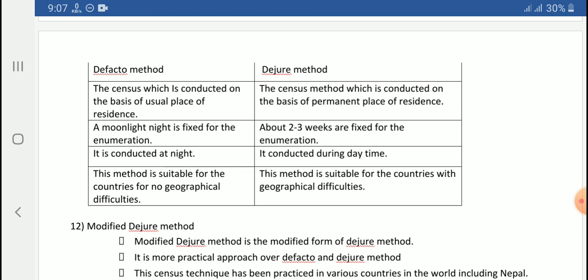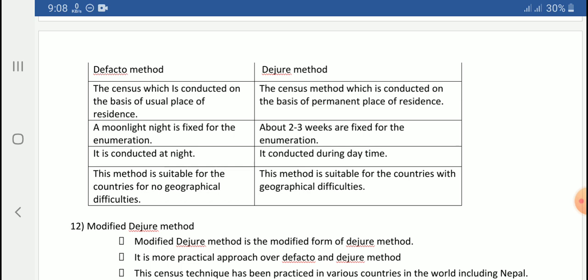In the de facto method, a moonlight night is fixed for enumeration because it is conducted at night, a single night. Only one night is fixed for the de facto method. This method is suitable for countries with no geographical difficulties. Obviously, we understand that this type of census method is useful for developed countries. It cannot be conducted in developing countries where the literacy percentage is very low, where there is a difficult geographical structure. It's really difficult to conduct this type of census.